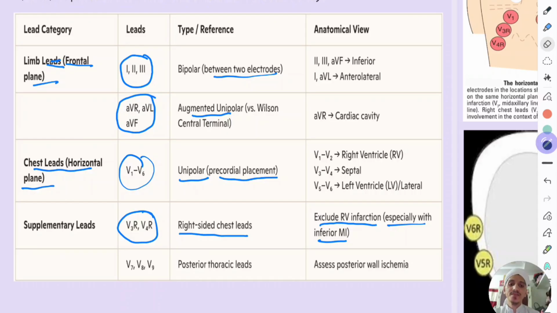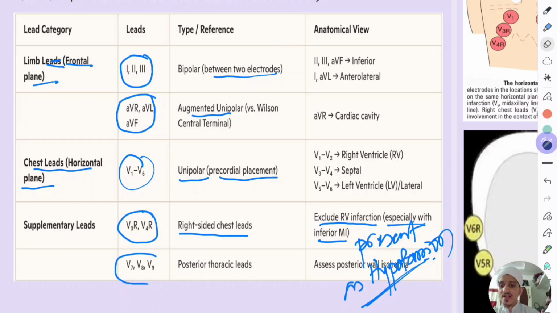Remember one important point here: inferior MI, posterior MI, and right ventricular MI often come in combination. This is not a rule, but if there is inferior MI, it can be associated with posterior or right ventricular MI. If there is right ventricular MI, there can be associated inferior or posterior MI. If there is posterior MI, there can be associated inferior and right ventricular MI. That's why if any one of these three is there, we should check the other two also. And remember, inferior infarction, right ventricular infarction, and posterior infarction present as MI with hypotension.